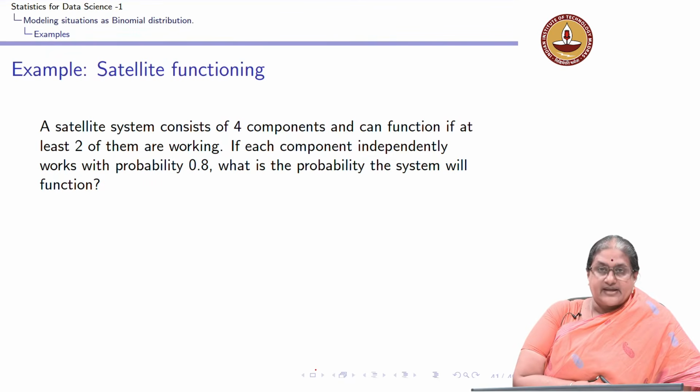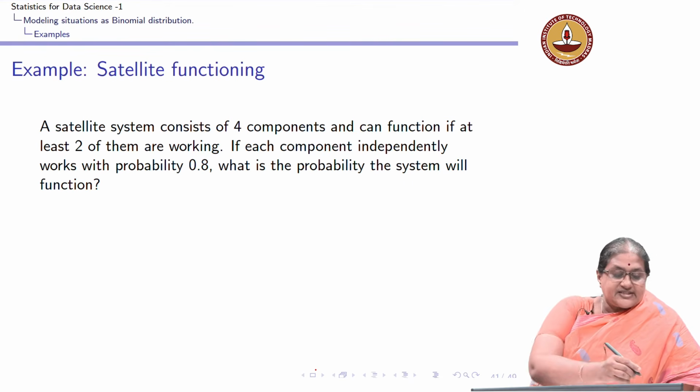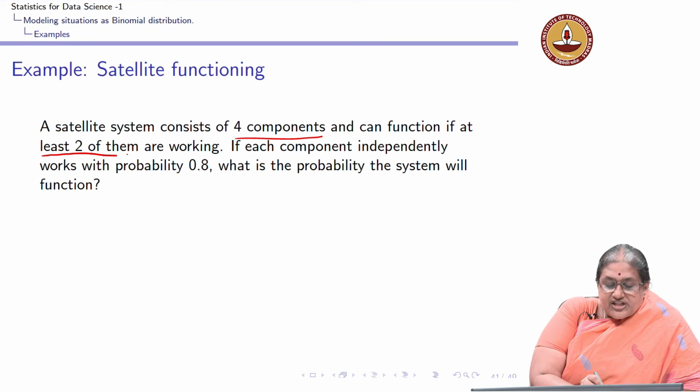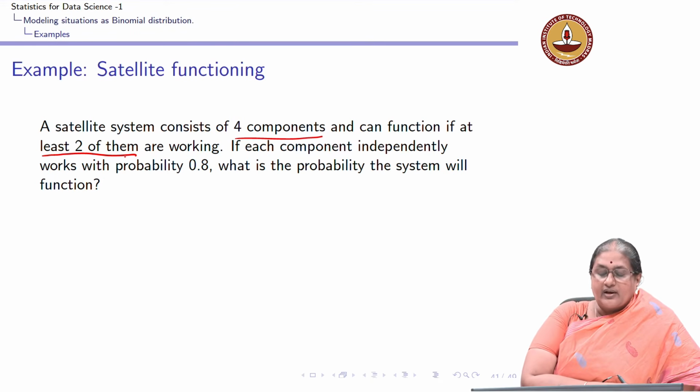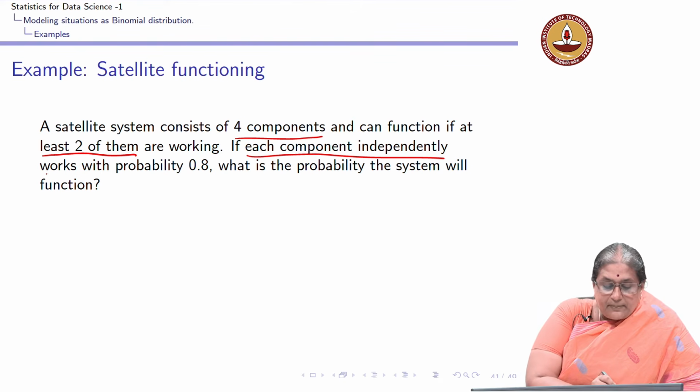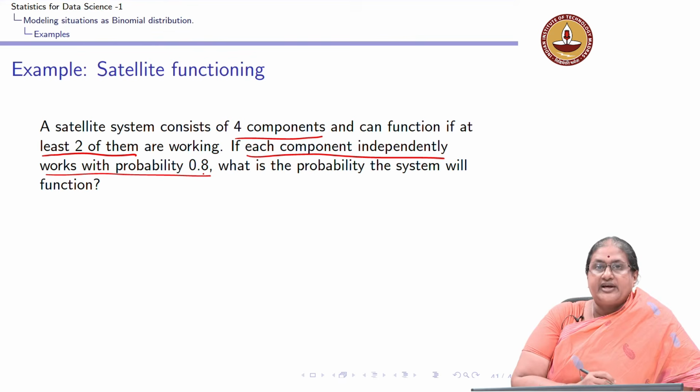Now, let us look at a third example or application where I am interested in knowing about the functioning of a satellite system. The satellite system consists of 4 components and I know that it can function if at least 2 of them are working. Now, what is the Bernoulli trial here? It says that each component independently works with probability 0.8.